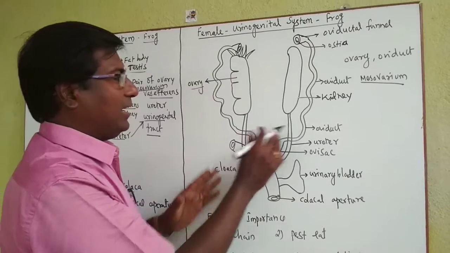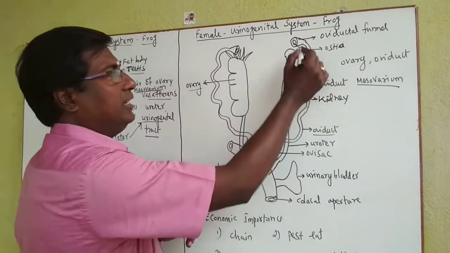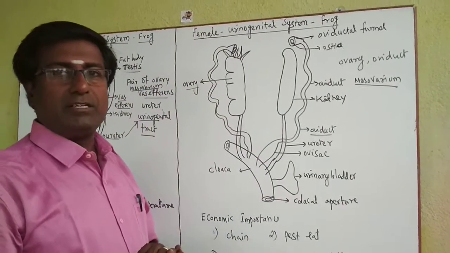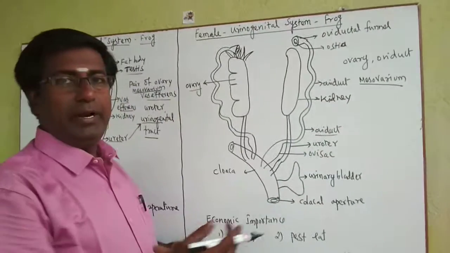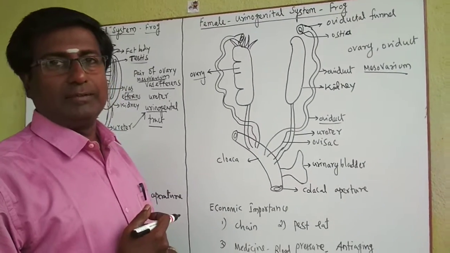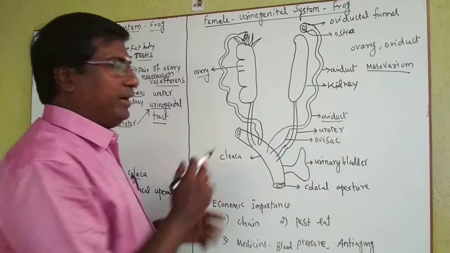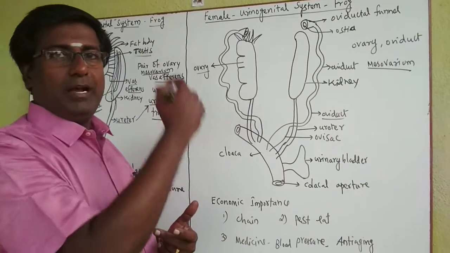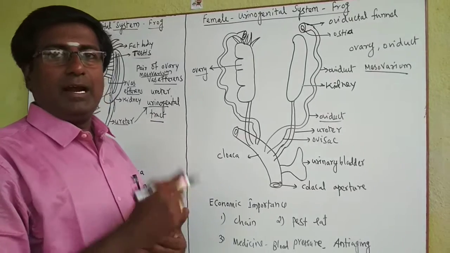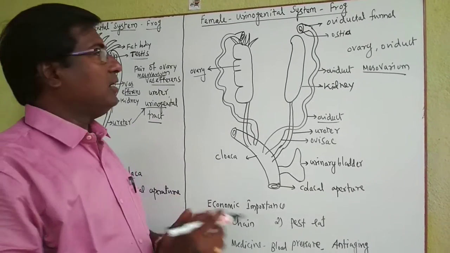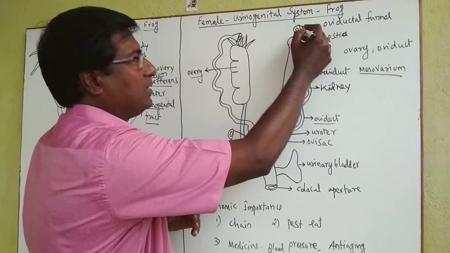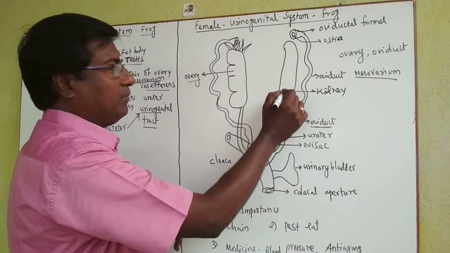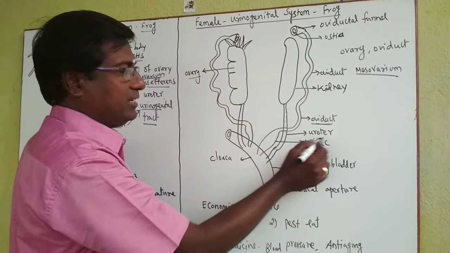Then here is a pair of oviducts. The dilated oviducts, with a curvature, are present on either side of the ovary in the abdomen of the frog. See, here one more difference is there. The urinogenital duct is the same, because urine goes in the same duct and sperm also goes in the same duct. But here the ovum is sent in a separate duct, called the oviduct. And the urine from the kidney goes through this duct, which is called the ureter.